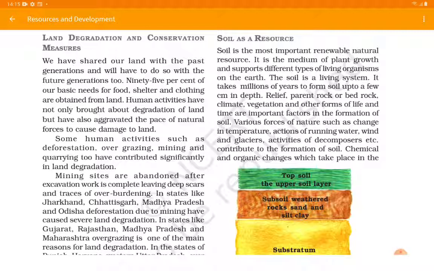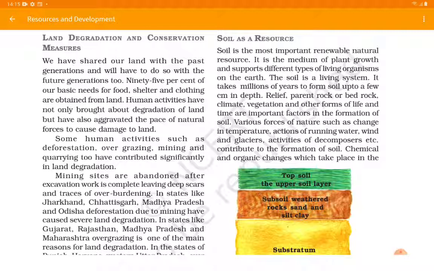In continuation with geography, NCERT, chapter number 1, Resources and Development. Today we are continuing our new heading, Soil as a Resource. Soil is the most important renewable natural resource, as it is natural and it can be replenished. That's why it is a renewable natural resource.